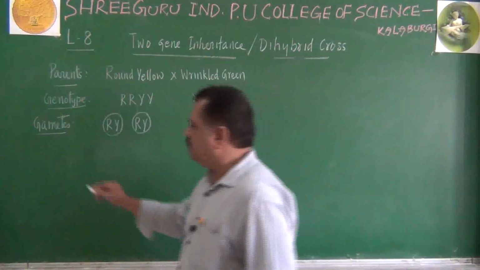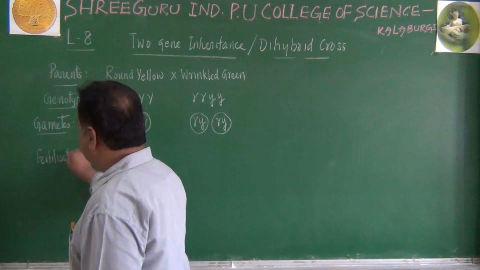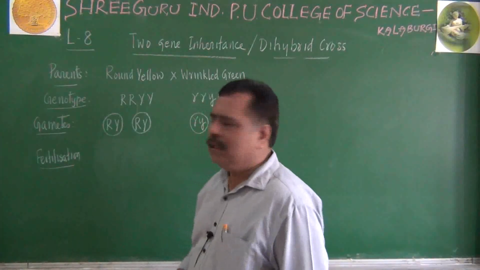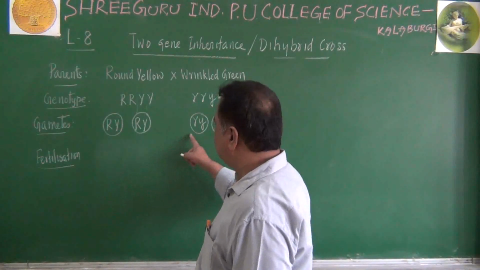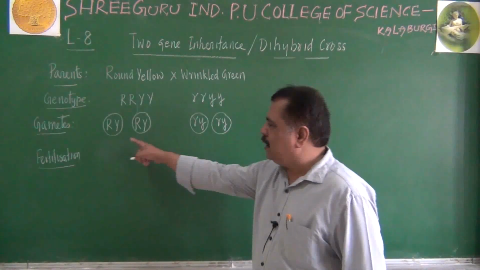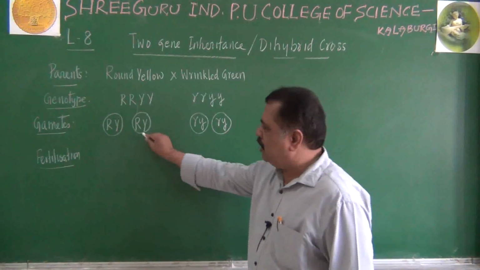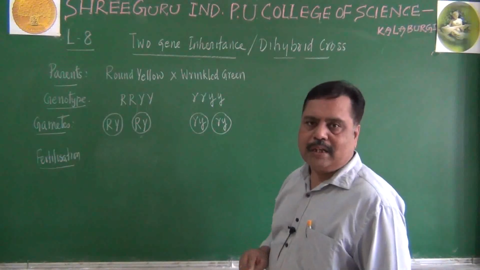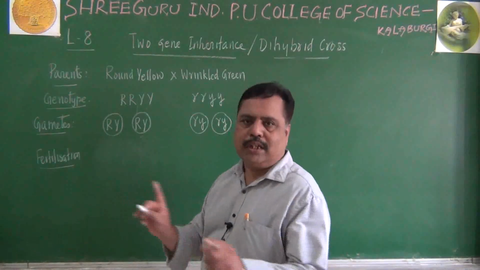Next step is fertilization. What is fertilization? Fusion of male and female gametes in random manner. Random manner means this gamete may fuse with this one or it may fuse with this one. It can either fuse with this female gamete or this female gamete. Similarly, this male gamete can either fuse with this one or this one. Please remember, again one mistake is, you should not join these two. Two male gametes will not join.